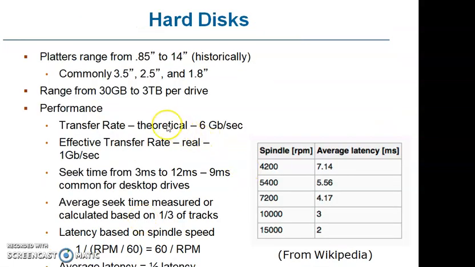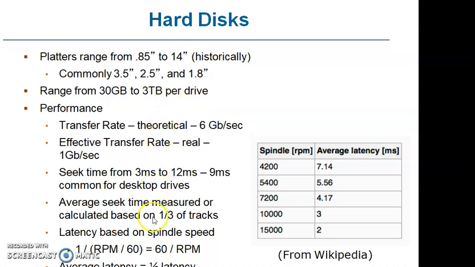Regarding the hard disk, platters range from 85 inch to 14 inch historically, and commonly 3.5 inch, 2.5 inch, and also 1.8 inch. The size of the hard disk ranges from 30 GB to 3 TB per drive, and it may vary depending on the company. For performance, the transfer rate is theoretically 6 GB per second, but practically we are able to get around 1 GB per second. This is called the effective transfer rate or real transfer rate.